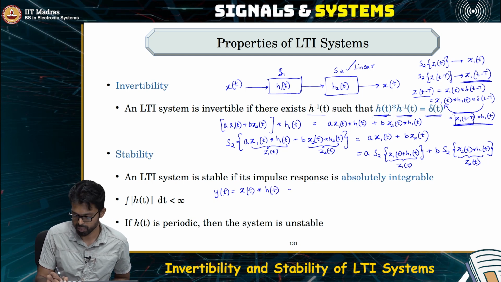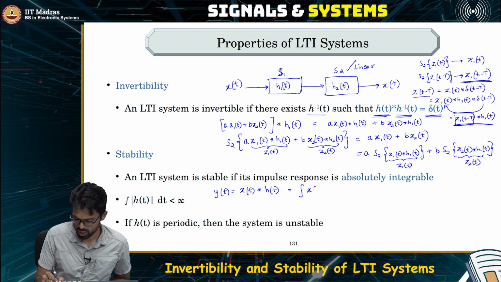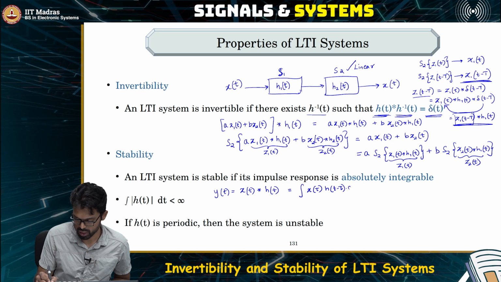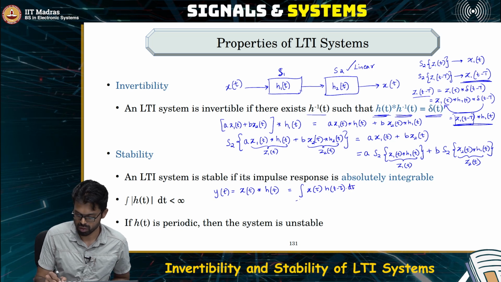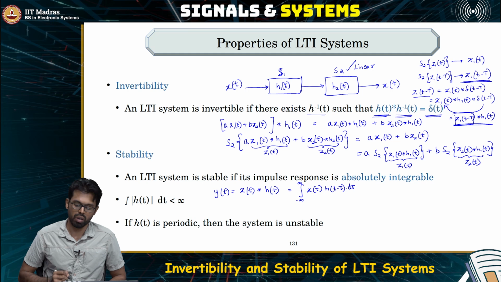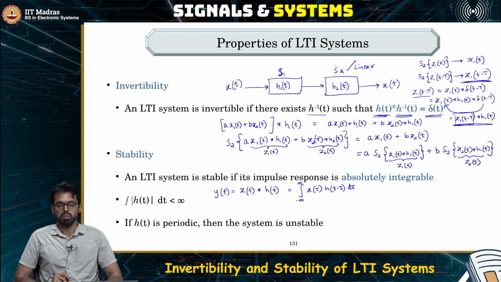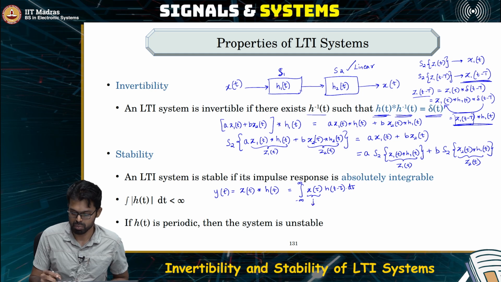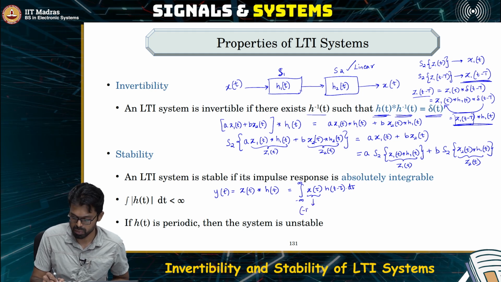In other words, what you do is just simple convolution, integral of x of tau h of t minus tau d tau. Now, we are saying that the input is bounded, which means the x is between, let us say, some minus b and plus b.